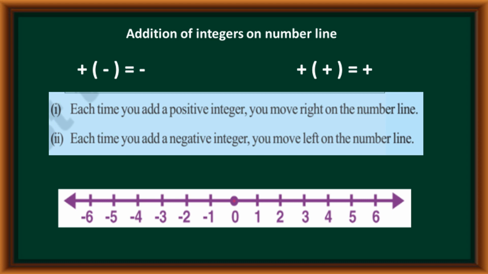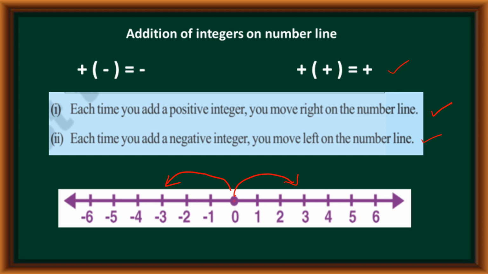How can we add numbers on the number line? Let us see. These are the points we must always remember, right? Each time you add a positive integer, you move right on the number line. Each time you add a negative integer, you move left on the number line. When we add a positive integer, we move right on the number line like this. When we add a negative integer, we move left on the number line like this.